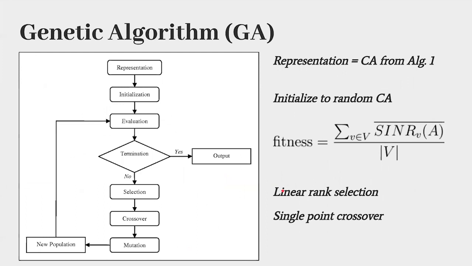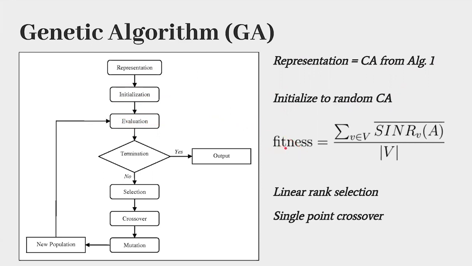For the genetic algorithm implementation, a representation of a chromosome or an individual is a channel assignment, again, from algorithm 1. And we initialize the population of chromosomes to 20 different random channel assignments. Each population at each generation is then evaluated according to its fitness.